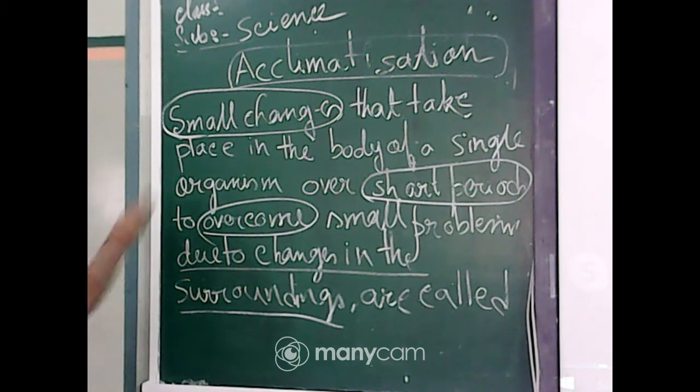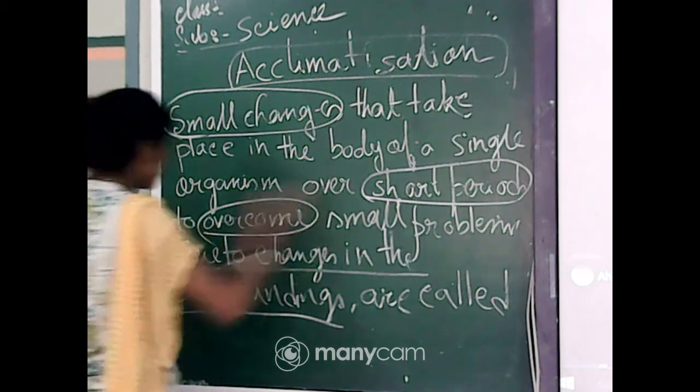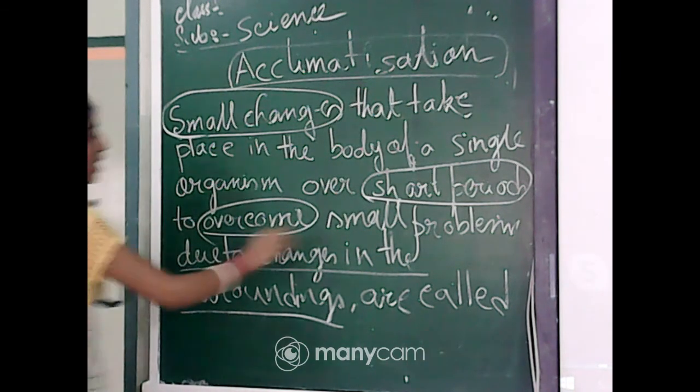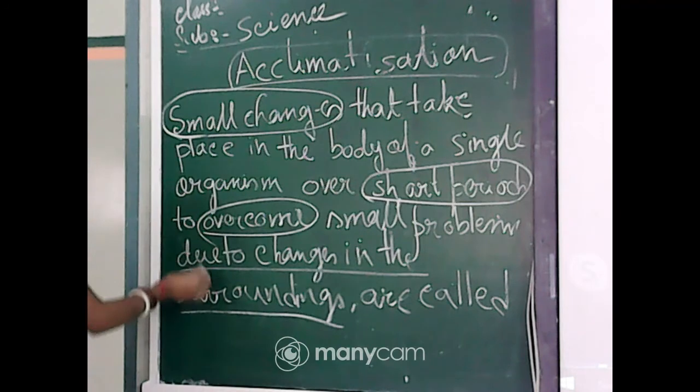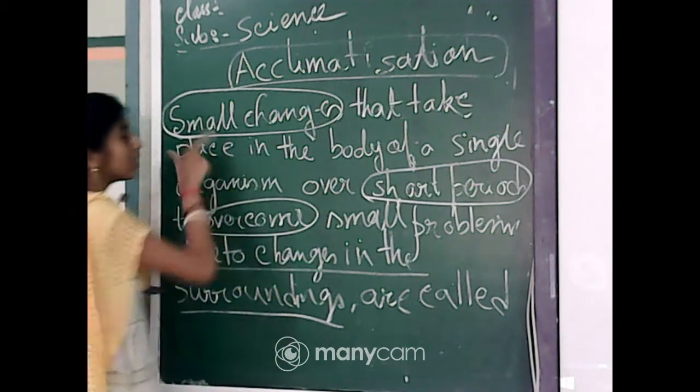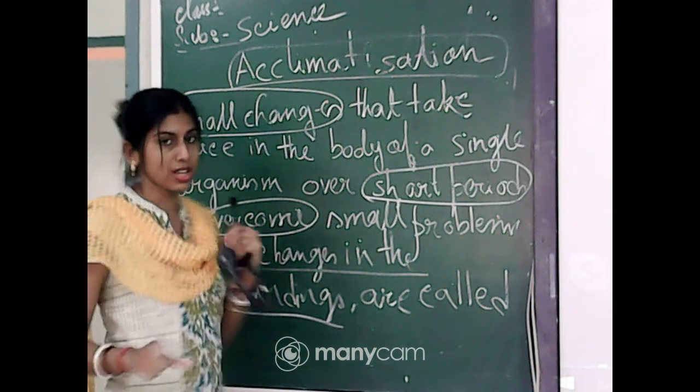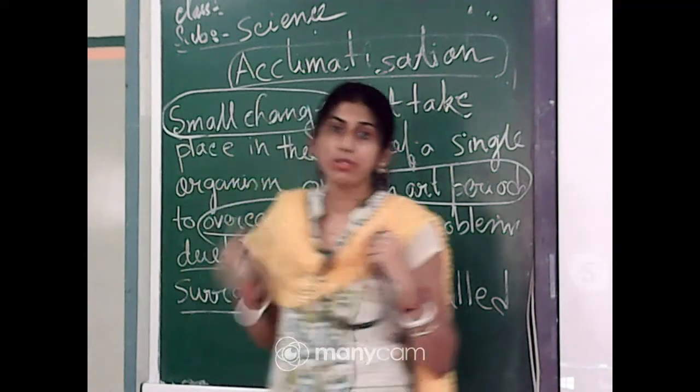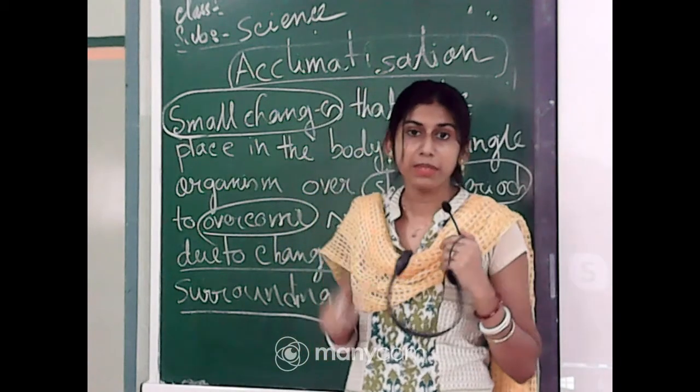So I am repeating the definition: small changes that take place in the body of a single organism over short periods to overcome small problems due to changes in the surroundings are called acclimatization. First you have to write down the definition, and after that write down the example which I have discussed.